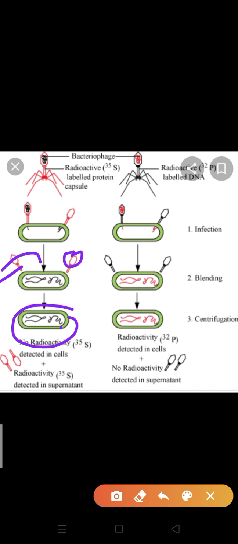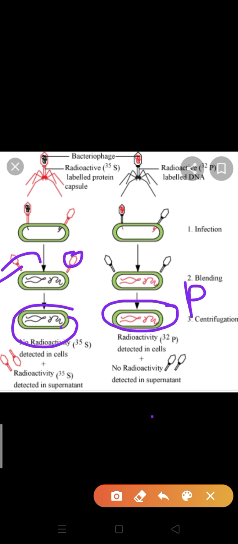But in the second case, inside the cells genetic material is present where radioactive phosphorus was identified. So radioactive 32P is detected in the bacterial cell, indicating that only DNA entered the cell. This confirms the main thing proved by Hershey and Chase, that genetic information is inherited through DNA from one generation to another.